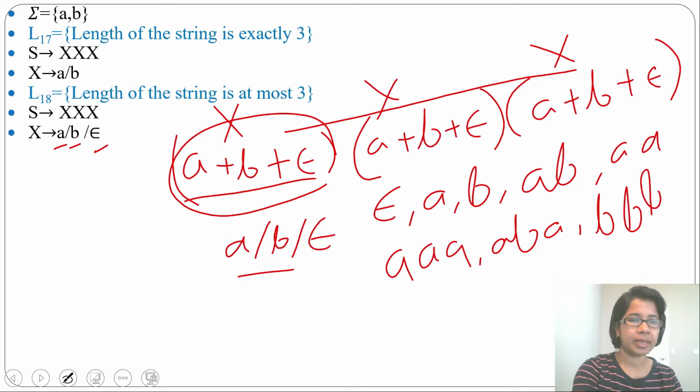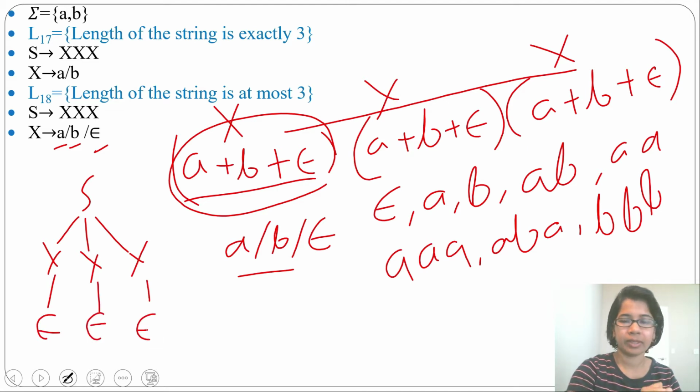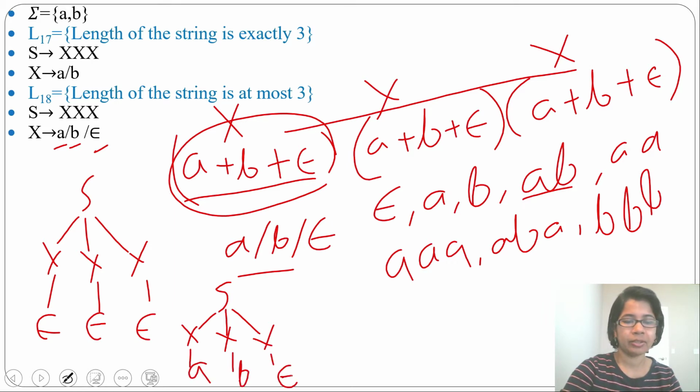How will we generate epsilon? From S you can derive X, X and X. From each of these X you can derive epsilon. Let's generate ab. From S you can derive X, X and X. From the first X you can derive a. From the second X you can derive b. From the third X you can derive epsilon. So like this you can generate any string whose length is at most 3.